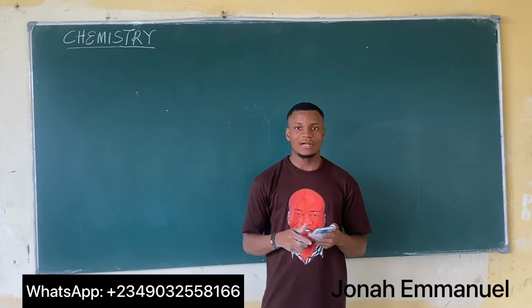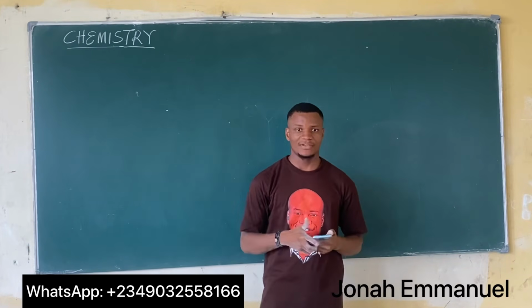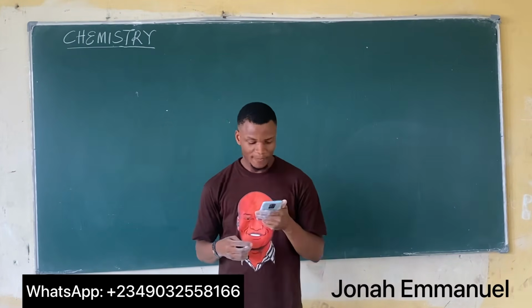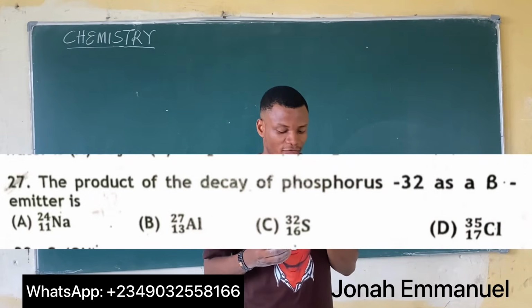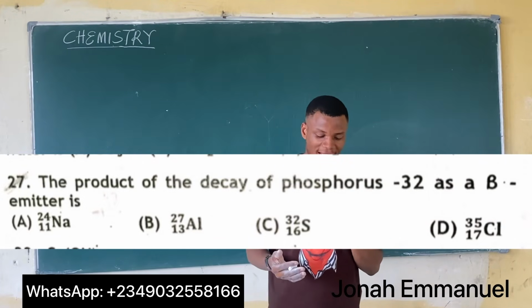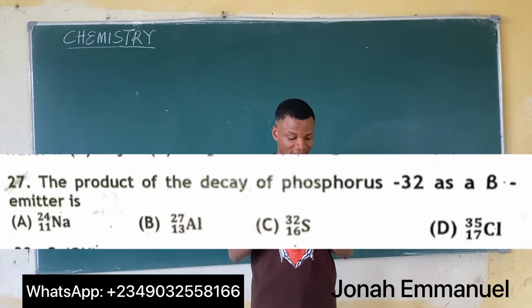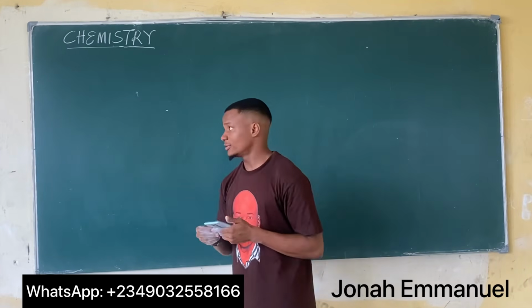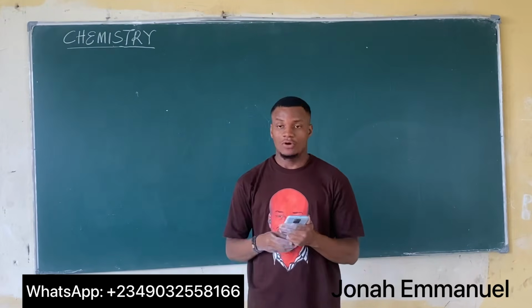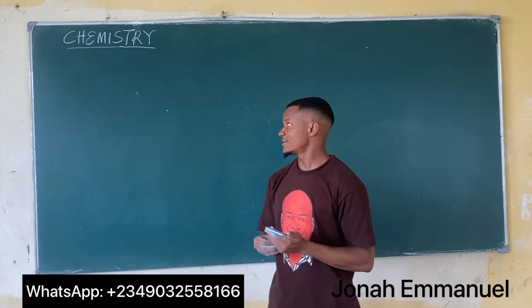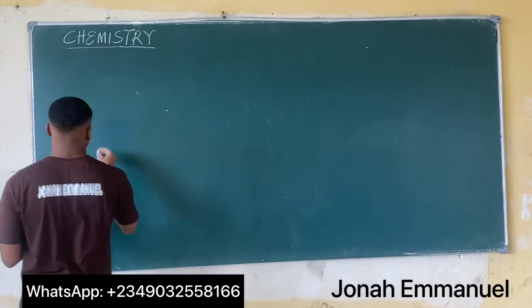Let's look at one last question on radioactivity. This question says the product of the decay of phosphorus 32 as a beta emitter is dash. So let's get this done. Observe that the given element here is phosphorus.